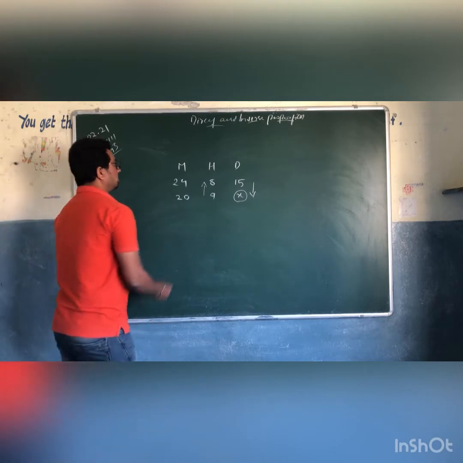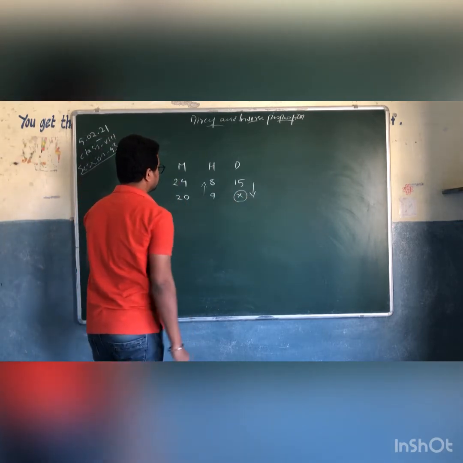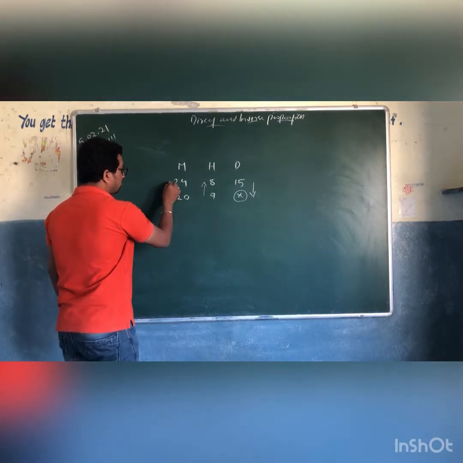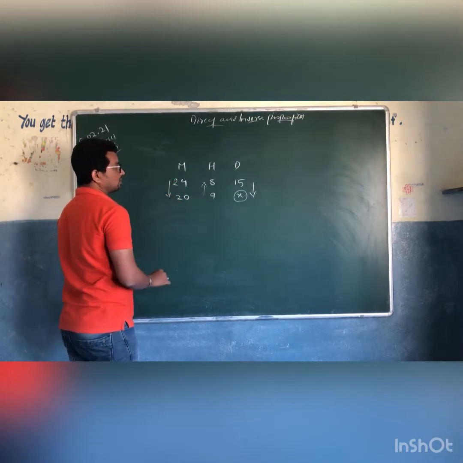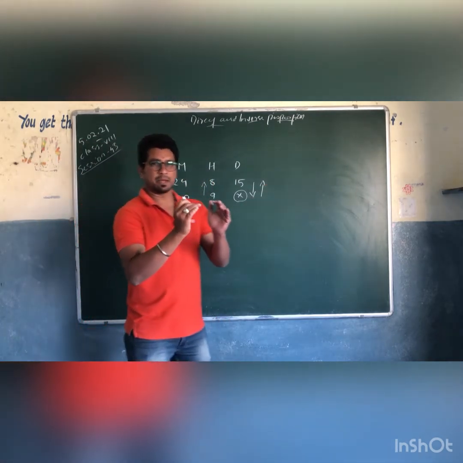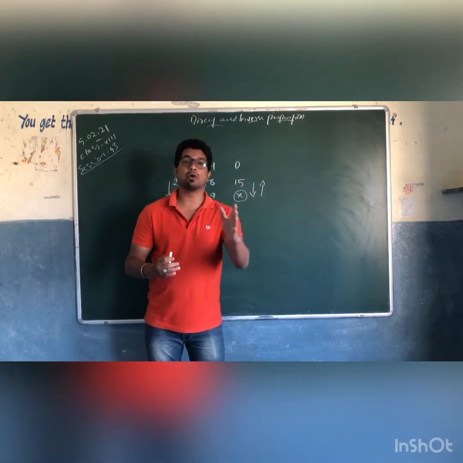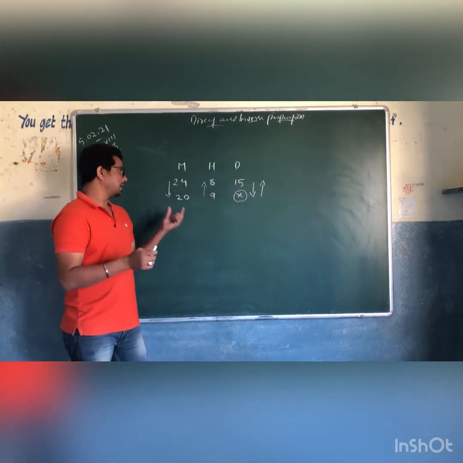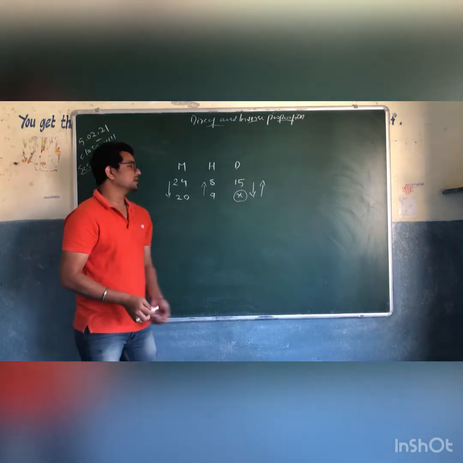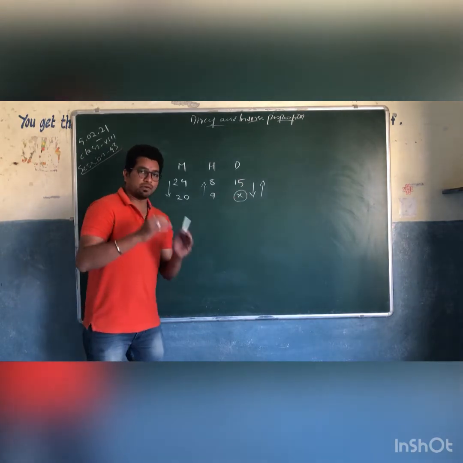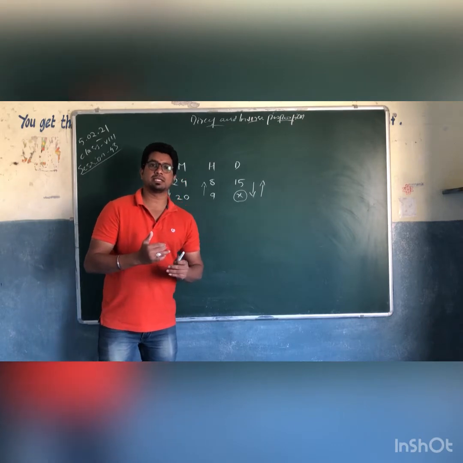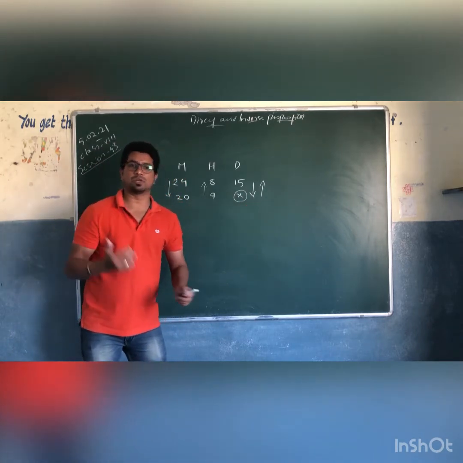Inversely proportional. And coming to men and days, when the number of men is decreased, days will increase, right? Work is there, people are fewer, so they will take more days to complete the work. Similarly, when the number of hours we work per day is more, obviously days will come down.